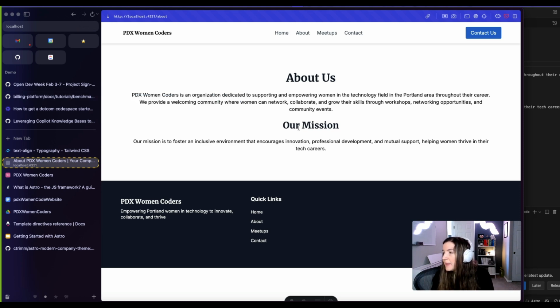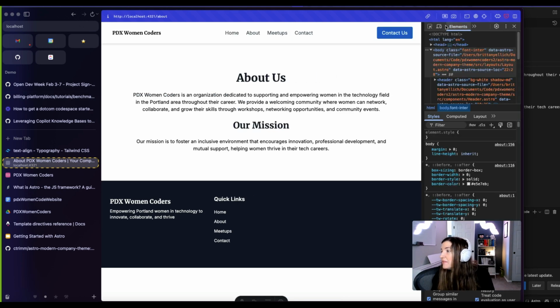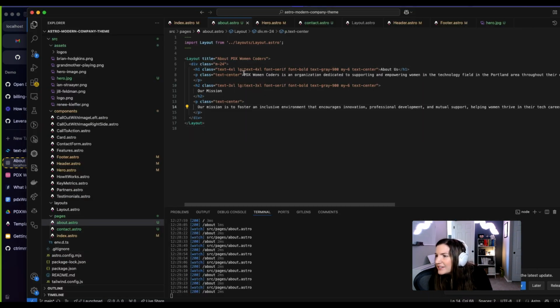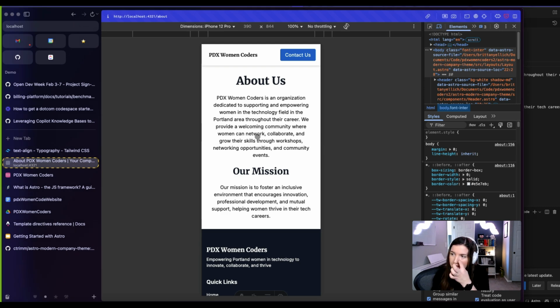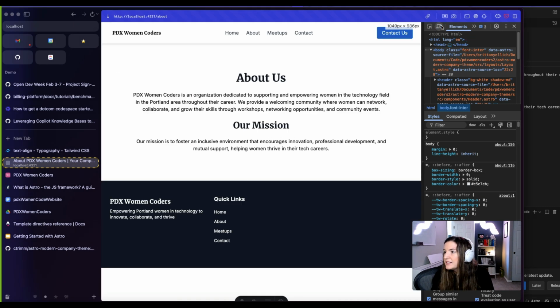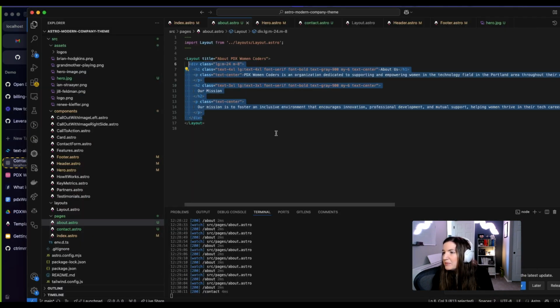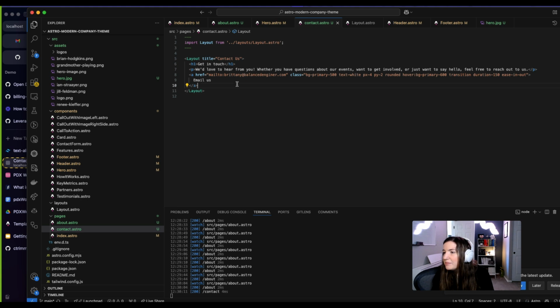Looks great. I'm sure it looks terrible on a mobile device. We can check that really quick. Yeah, we'll have to change it on a mobile device. So I got to remember what that is. So is that, I think large is that, and then we would want to do margin dash 8. Does that do it? Yeah, there we go. So a little bit less margin on a mobile device. Looks fine right there though. Again, reuse the same sort of stuff, same sort of styling here. I'm gonna just copy this over to the contact page.